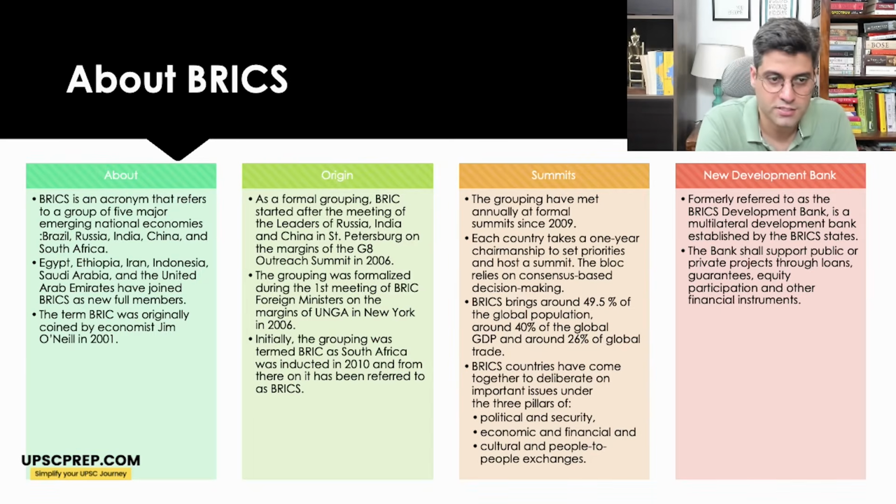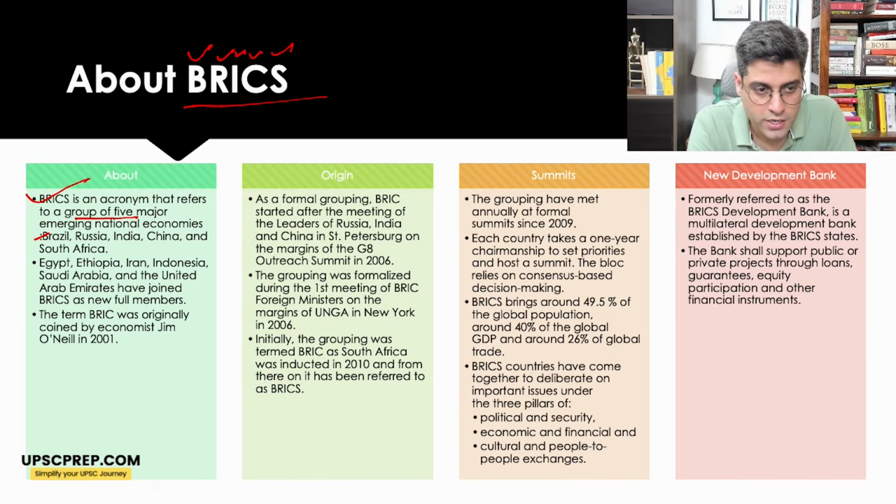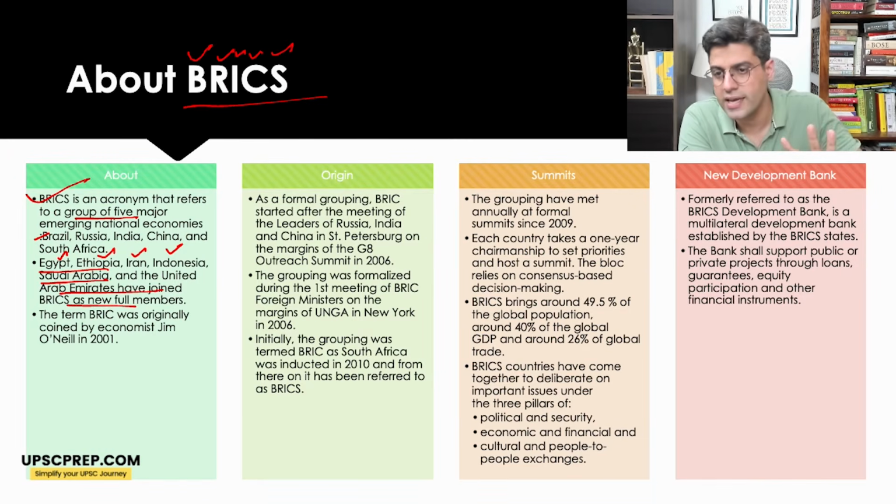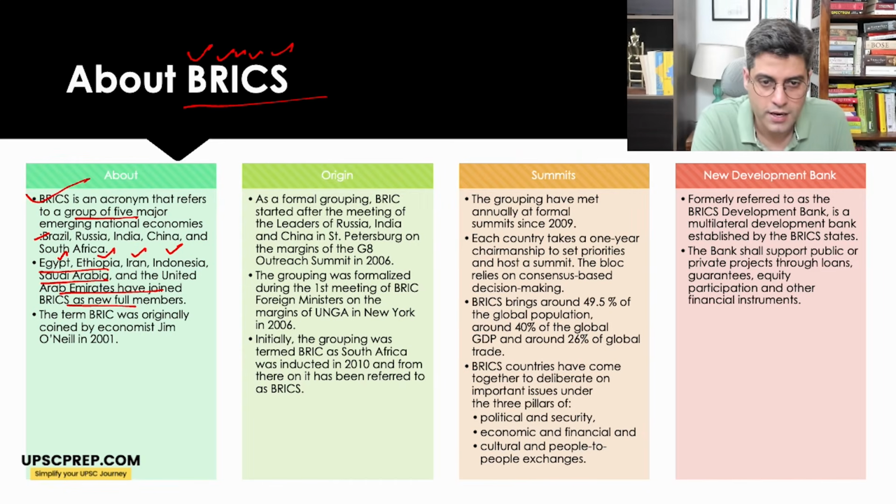Now, what is BRICS? BRICS is an acronym that refers to a group of 5 countries. Majorly, I'll talk about its expansion. So the 5 countries are Brazil, Russia, India, China, South Africa. Egypt, Ethiopia, Iran, Indonesia, Saudi Arabia and UAE have joined BRICS. Now UAE as of now, Saudi Arabia as of now, it's not been confirmed.